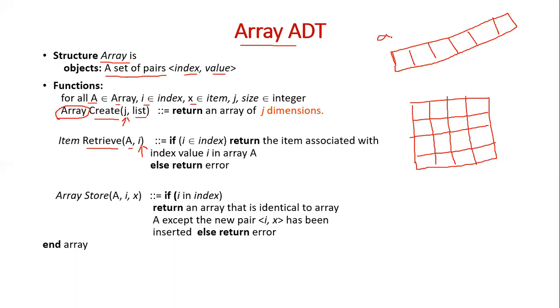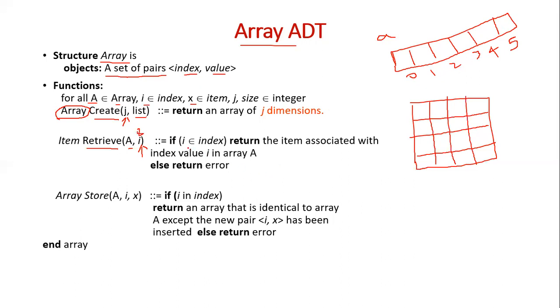Suppose this array contains 6 locations, 0, 1, 2, 3, 4, 5, starting from 0 to 5. Any value for i between 0 and 5 is valid. But if I give 8, it is not valid because the array does not have that many locations.